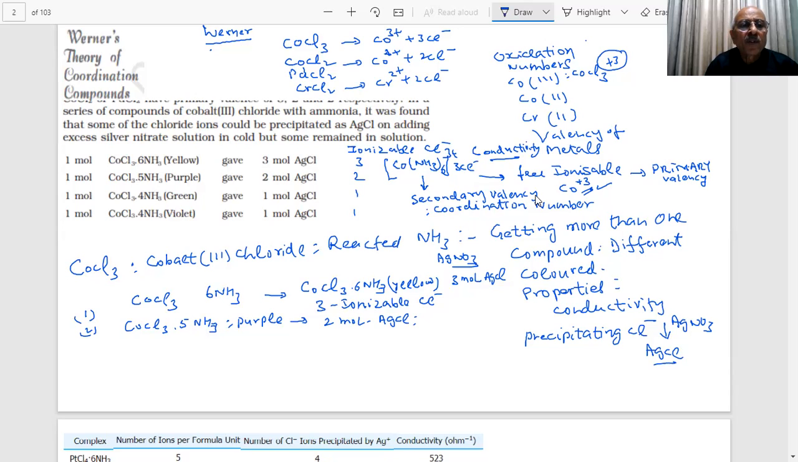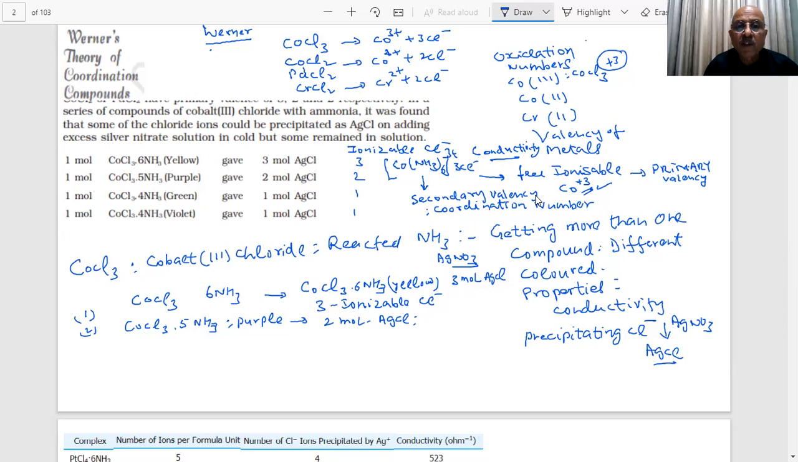So this was one experiment. This experiment has been asked in the paper in a particular way. Do you have any doubt in this? I always tell the students, understand everything. They have asked what is the difference between a double salt and a coordination compound also. So you have seen what the difference is.